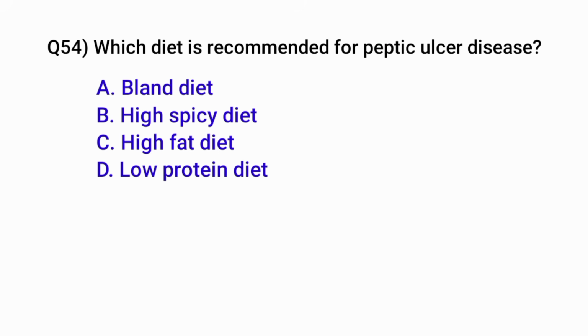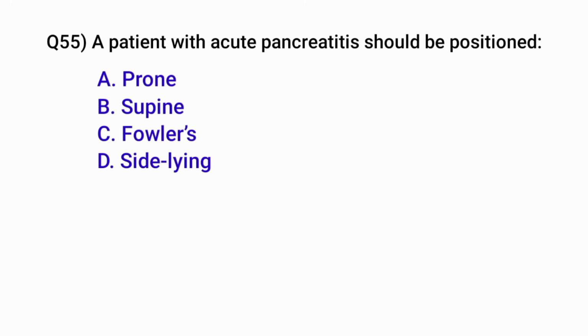Question number 54. Which diet is recommended for peptic ulcer disease? Correct option is a bland diet. Question number 55. A patient with acute pancreatitis should be positioned. Correct option is C. Polar position.